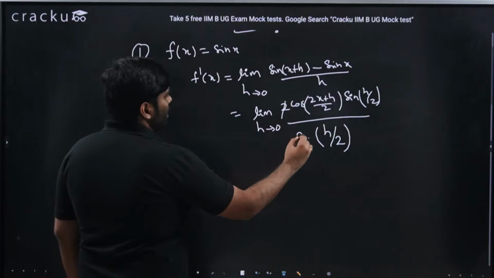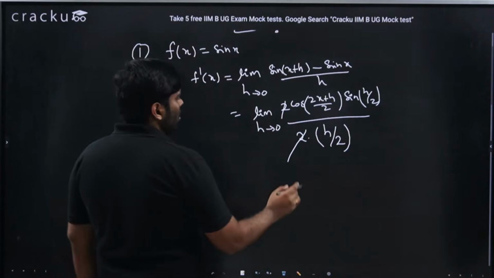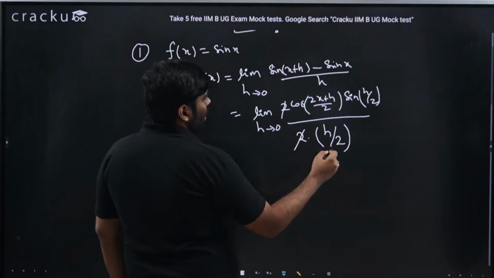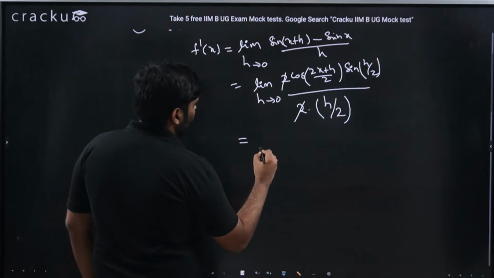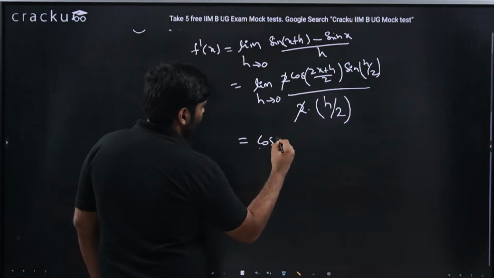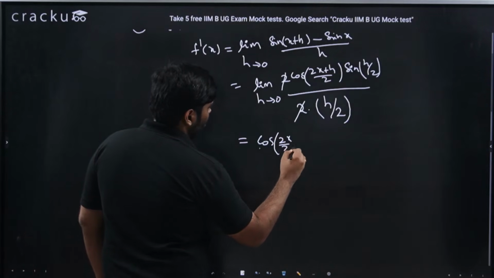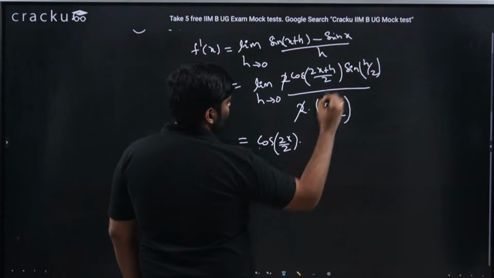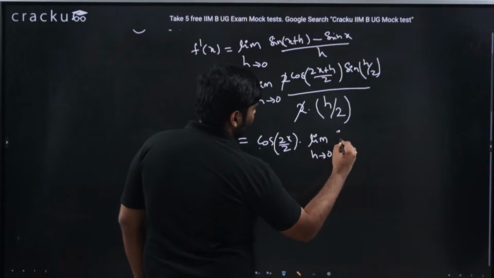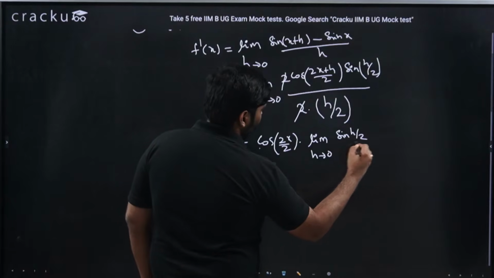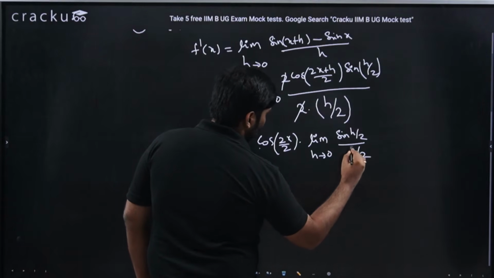Now the reason for doing this is cancelling this 2. Then at h equal to 0, I get cos of 2x by 2 into limit h tends to 0 of sin h by 2 divided by h by 2.